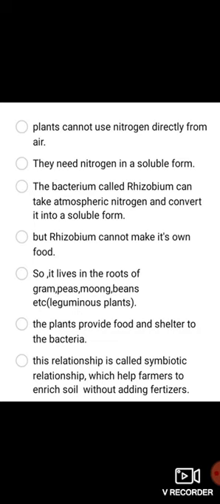This rhizobium is commonly seen in leguminous plants like the roots of gram, peas, moong, beans, etc. The plant will provide food and shelter to this bacteria, and this symbiotic relationship helps farmers to enrich soil without adding artificial fertilizers.